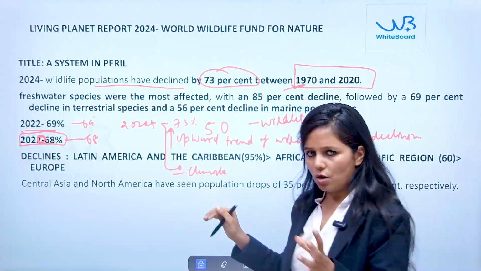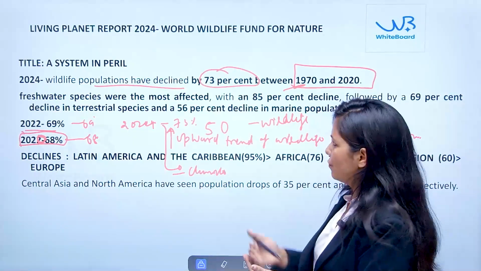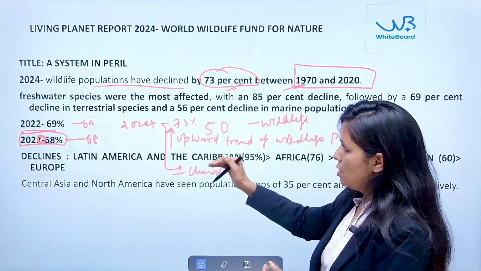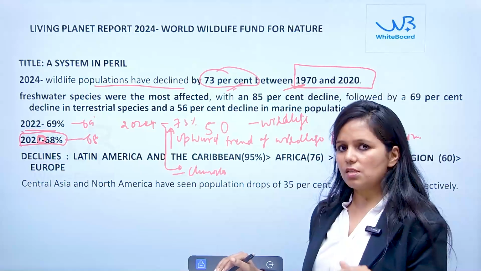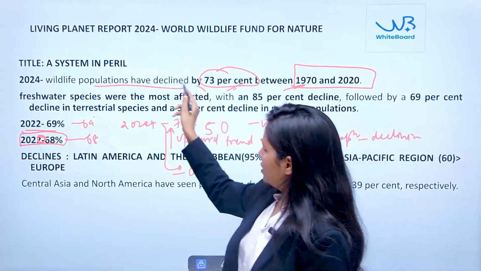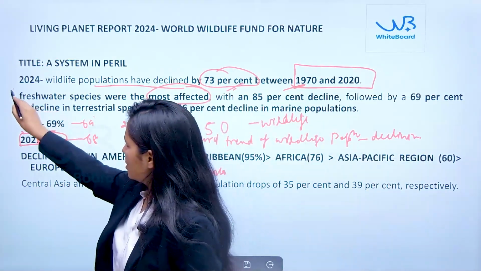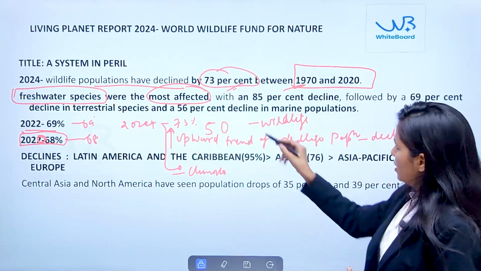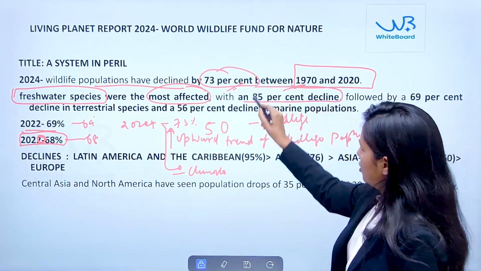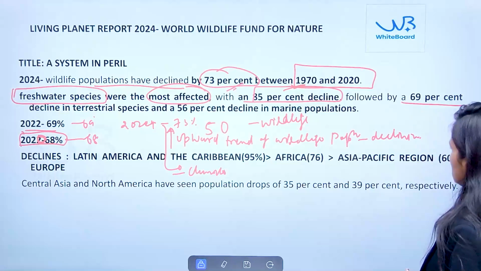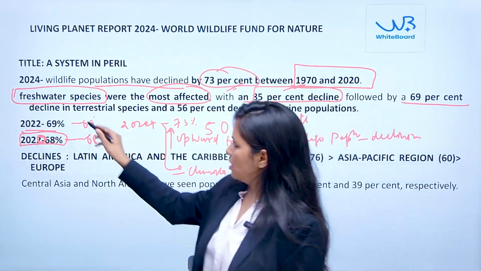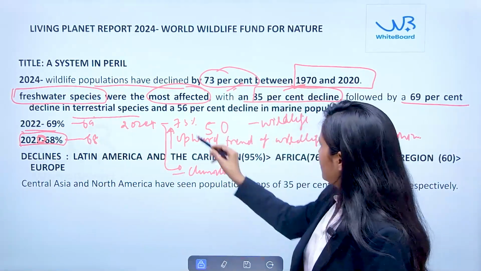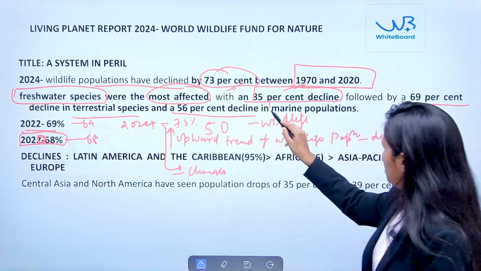If we talk about the specifics of this 73% decline, most of the species that have been affected belong to freshwater species, whereby an 85% decline has been observed, followed by 69% for terrestrial species, then a 56% decline in the marine population.